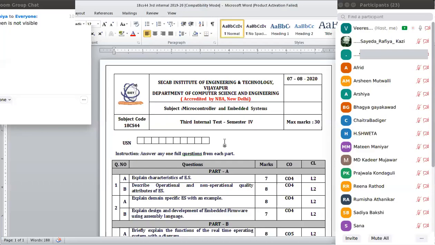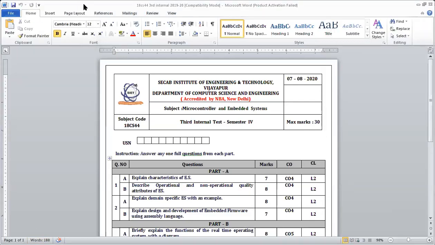Yes, 44. Okay, now is it visible? Yes, sir. Type it in the chat box. I'm not able to hear you.